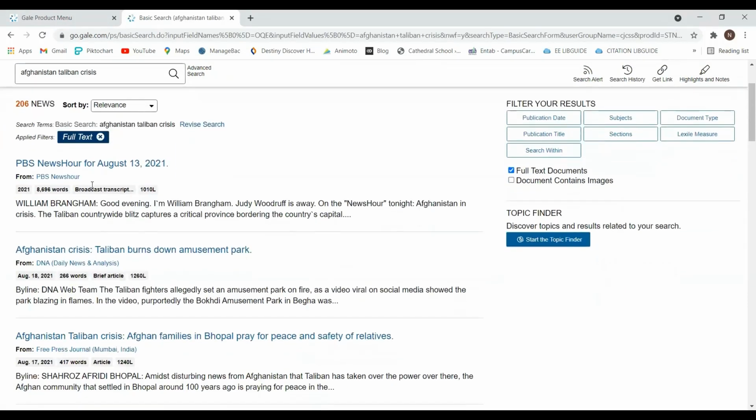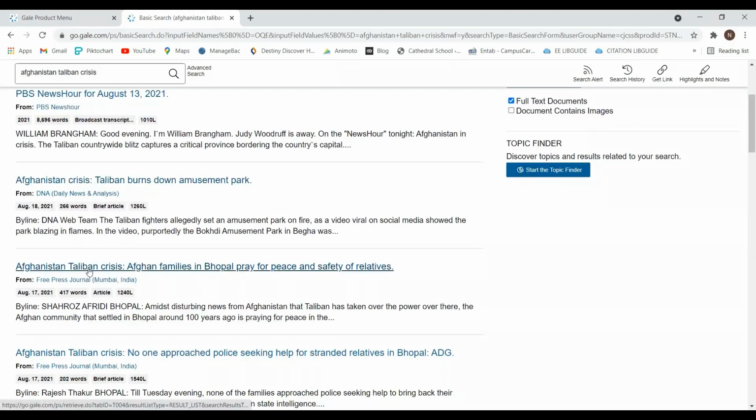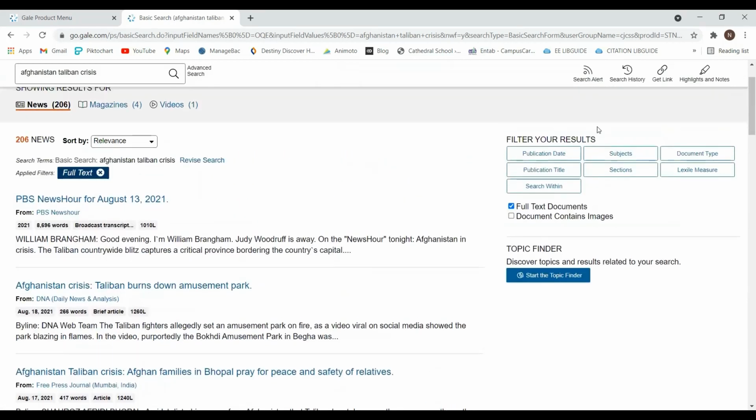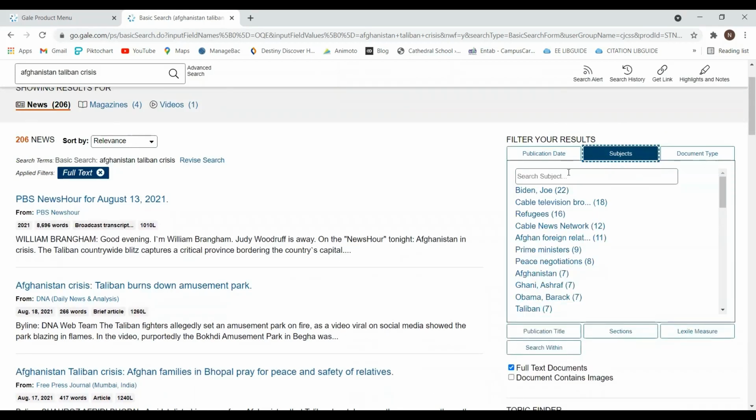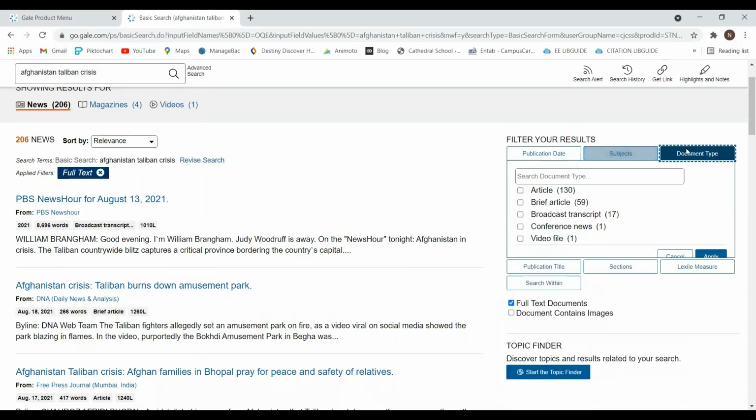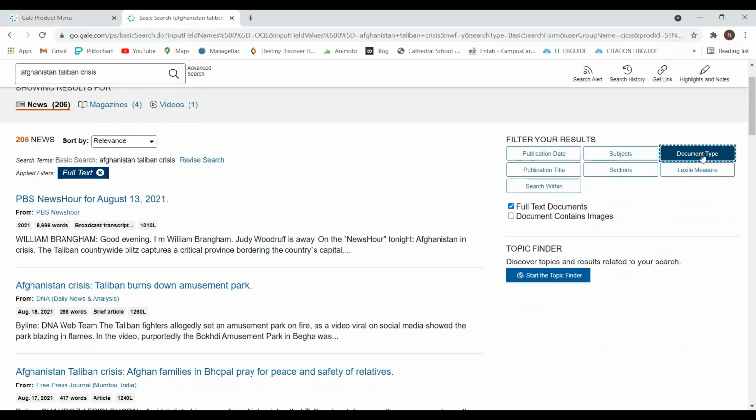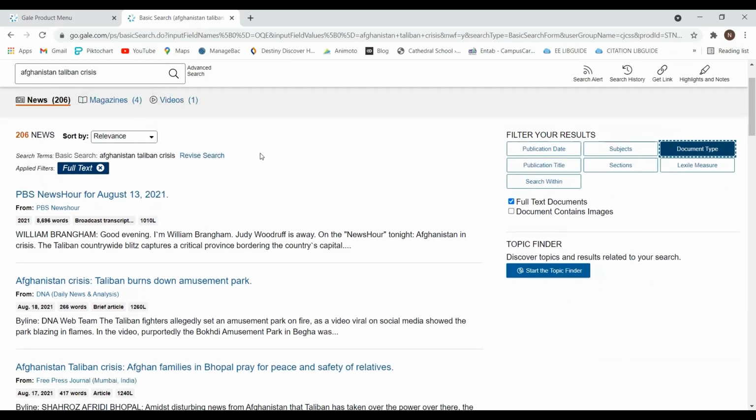I have these and they are quite relevant. So you see the dates, they are very recent and quite relevant. Again, if I want to narrow it down to maybe what Biden is saying or on the refugees, I can narrow down my search further. Here again, I can say articles, conference news, broadcast transcripts. I can narrow it down by document type as well. So this sums up the Gale database that we have subscribed for you.